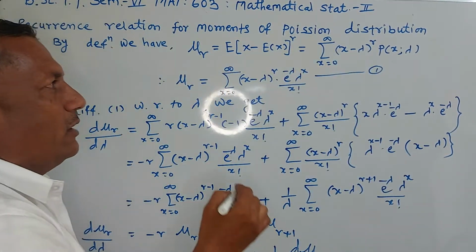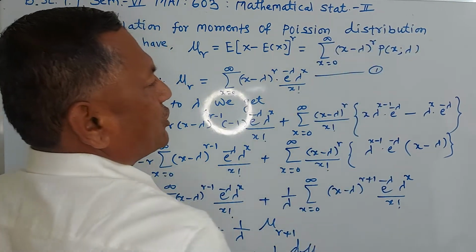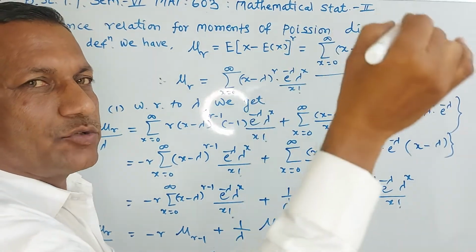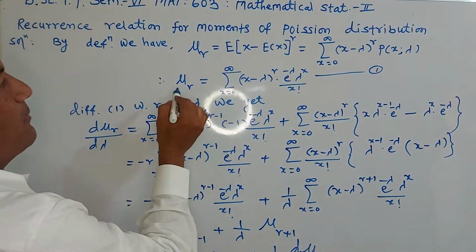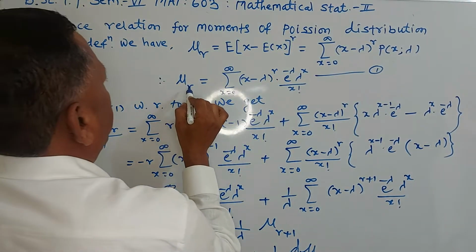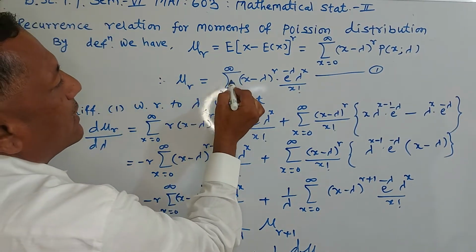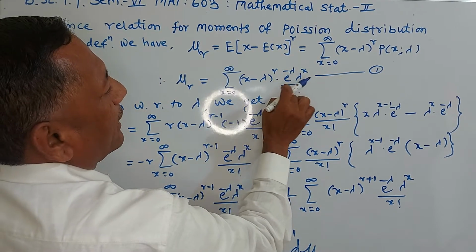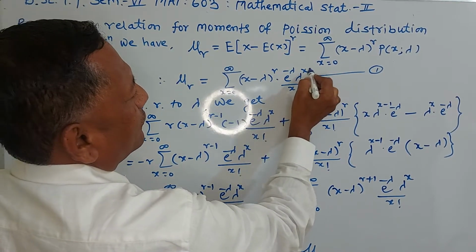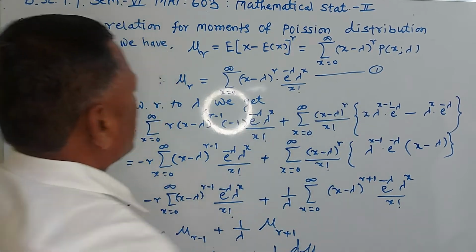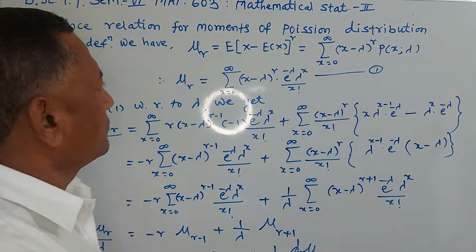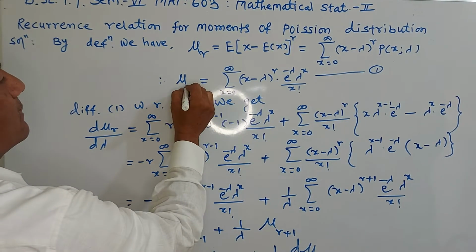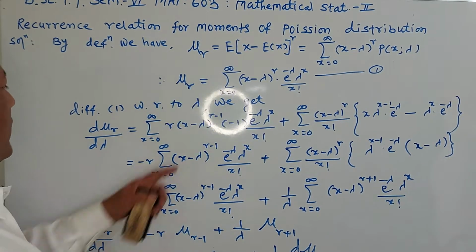Now in case of Poisson distribution, you know the p of x is e raised to minus lambda, lambda raised to x upon factorial x. Therefore, the rth moment of random variable X is equal to summation of (x minus lambda) raised to r into e raised to minus lambda, lambda raised to x upon factorial x. Call this equation number 1. So if you differentiate this mu r with respect to lambda, then what do we get?